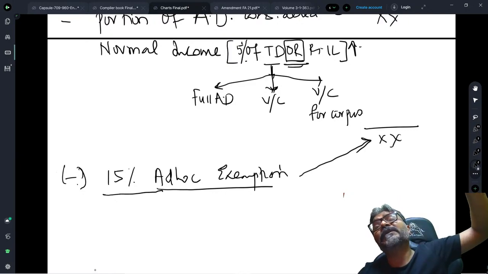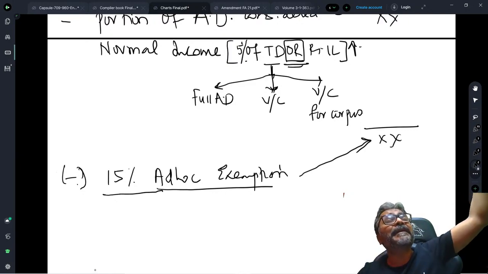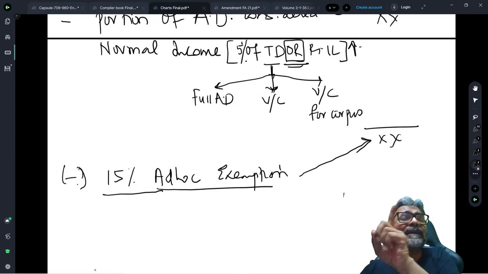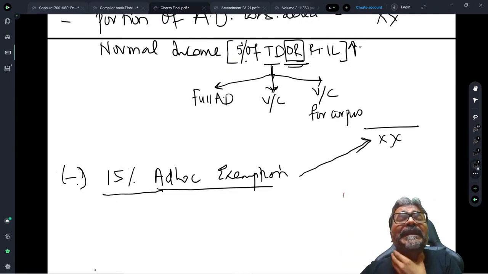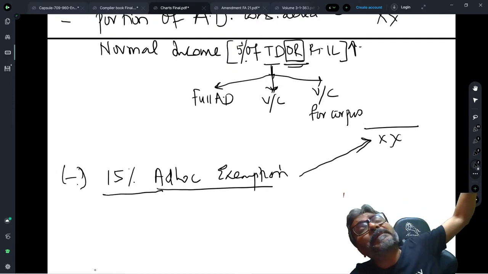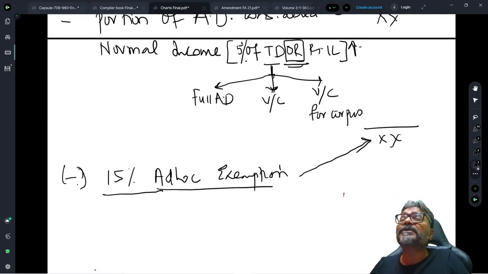That 15% of the amount can be applied in any year only with one condition: the money should be deposited, till the time the application is done, in the mode which is specified under section 11 subsection 5.